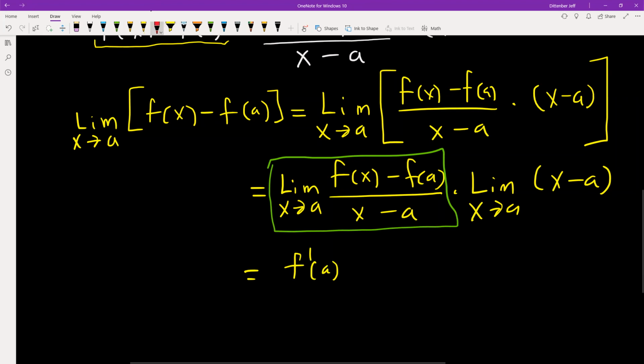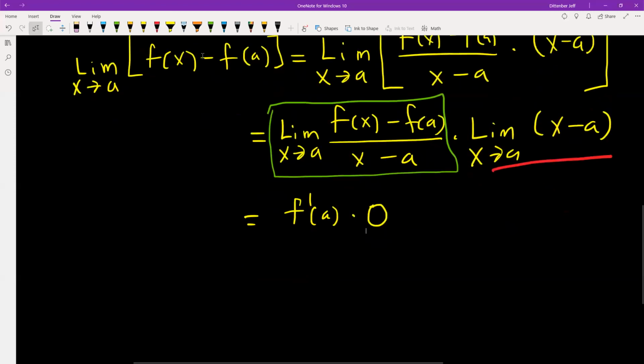And this expression here, we have a linear function, which means it's a polynomial, and a polynomial is continuous everywhere, which means that we can use the direct substitution property and substitute a for x. And that means that this limit will evaluate to 0. So we're going to get 0 here.